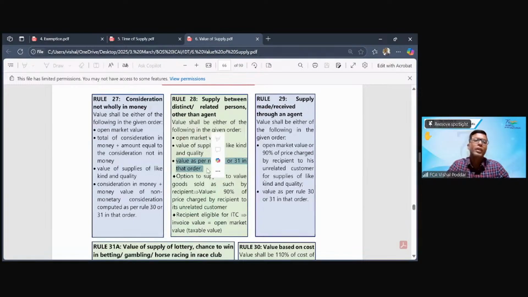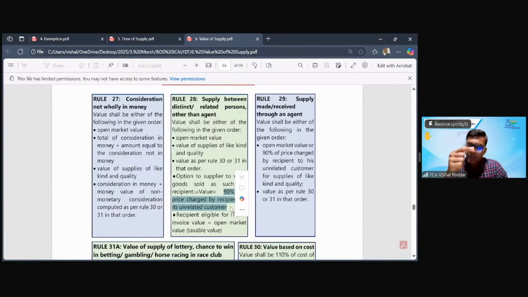Now, what is different in case of related person supply is the other 2 points, very important. You can either follow one of these rules, or you are given a choice to simply take 90%. 90% of what price? Of the price which your related person charged. See, I sold to my related person, and my related person sold it further to an unrelated customer.